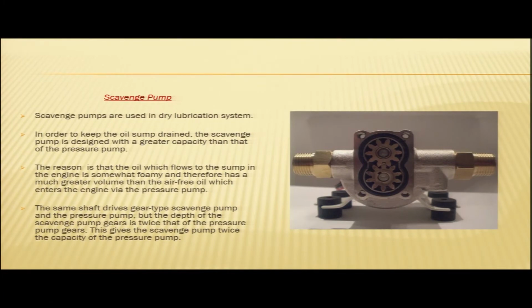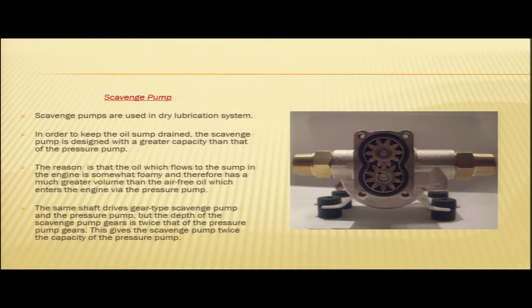The same shaft drives the gear type scavenge pump and the pressure pump. So the same shaft is driving the pressure pump as well as the scavenge pump, but the depth of the scavenge pump gears is twice that of the pressure pump gears.